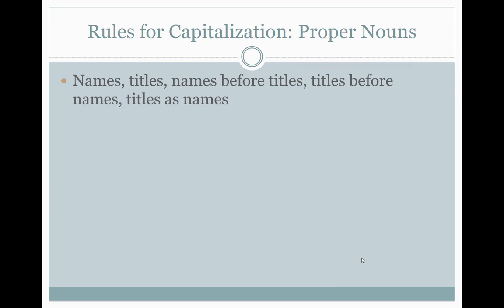More proper nouns. Names, titles, names before titles, titles before names, and titles as names. Now, don't get confused by this. We're going to go through each of them individually to make sure that you can understand. Okay, first, Professor Lee is a famous professor. Here, his title, okay, is professor. His name is Lee, Professor Lee. So we're capitalizing the P in Professor and the L in Lee because we're using it as this person's name.